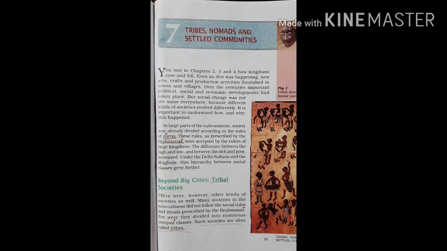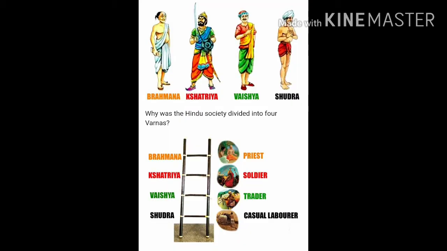Okay, now in the second paragraph, the Varna system has been mentioned. Now, can you tell me how many classes were there in the Varna system? Like you've done this before also, right? So, how many classes were there in the Varna system? Yes, the answer is 4. And what are they? Brahmanas, Kshatriyas, Vaishyas, and Sudras.